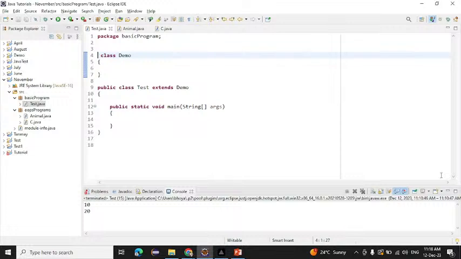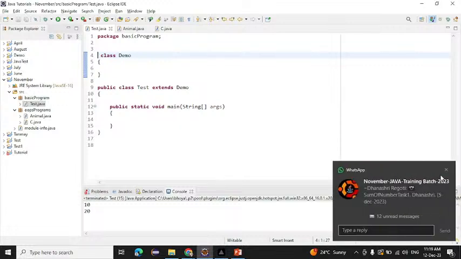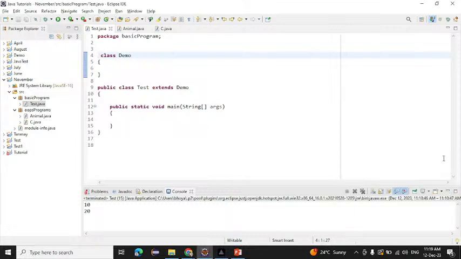So today we learned about polymorphism. Inside polymorphism, we have two types: runtime polymorphism and compile time polymorphism. Compile time polymorphism we can achieve with method overloading, and runtime polymorphism with method overriding. After that, we learned the final keyword.